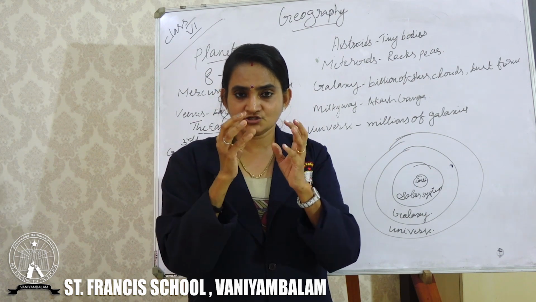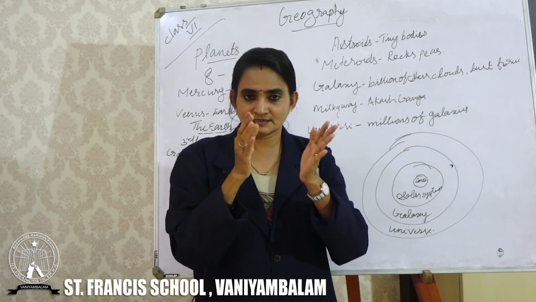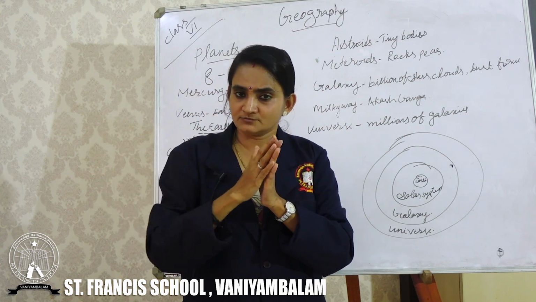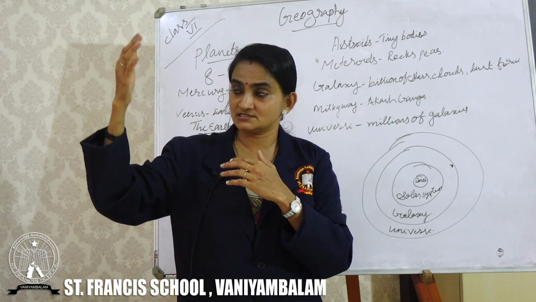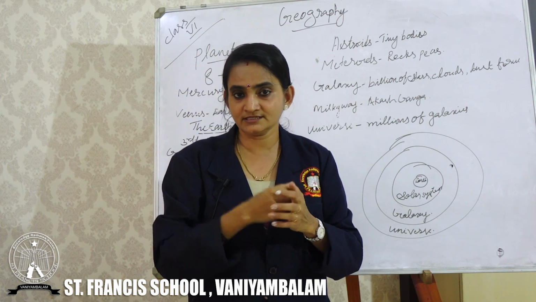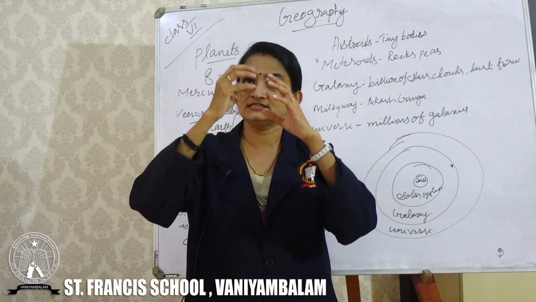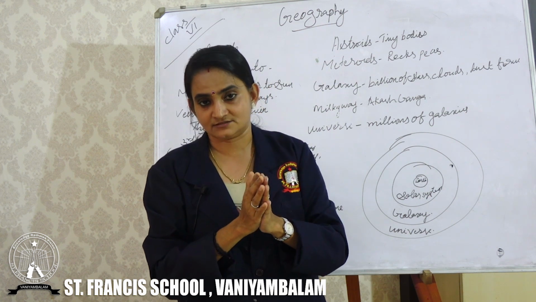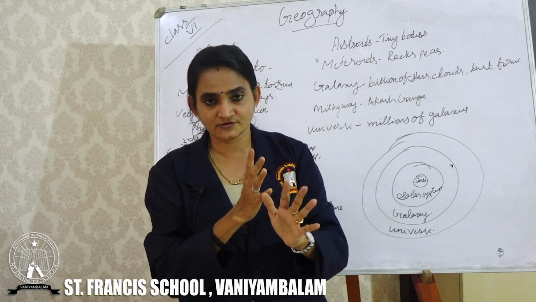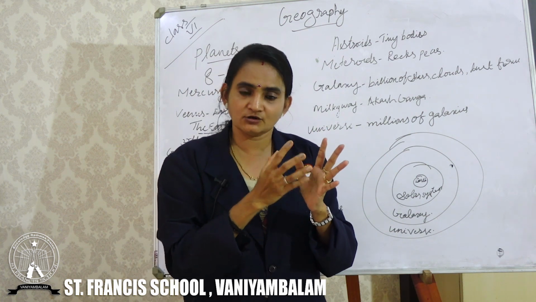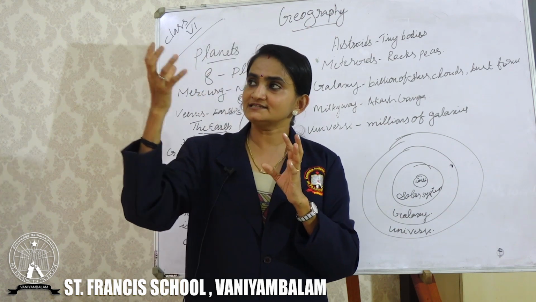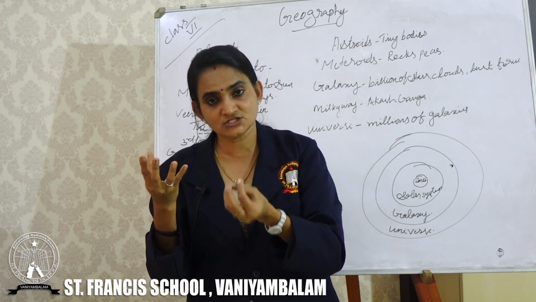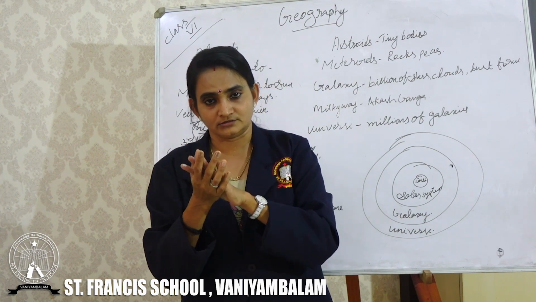Sometimes these rock pieces move very fast. Okay, sometimes due to the friction, they will be thrown away from the space, and sometimes they will reach the earth. These small rocks will reach the earth's atmosphere. As we know, earth's atmosphere is filled with oxygen, and this oxygen will always help to burn. The rocks coming from the outer space will be very hot, and with the presence of this oxygen, these rocks will start to burn.